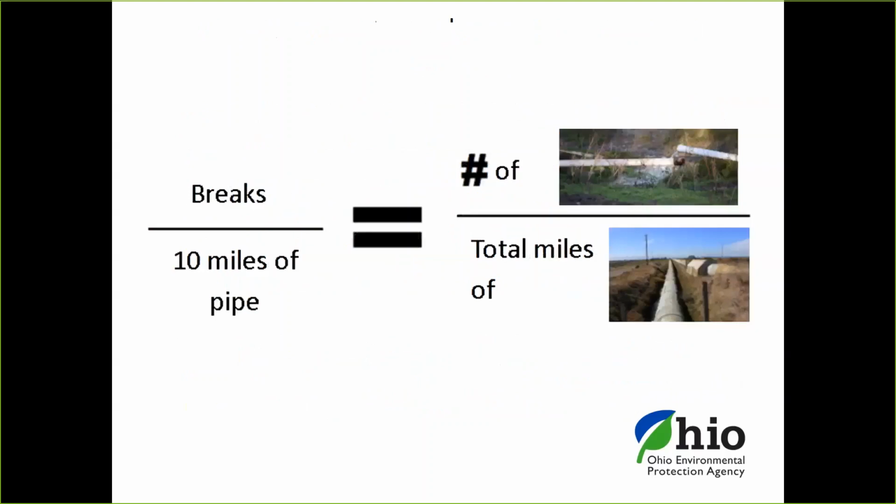The breaks per 10 miles of pipe. This is the horizontal assets, if you will. We want to take a look at how many breaks you have per 10 miles of distribution line. The industry standard is set up in terms of breaks per 100 miles of pipe, but not a lot of the systems in Ohio have hundreds of miles of pipe. The big systems do, but many have far smaller distribution systems. So we've broken that down a little bit.